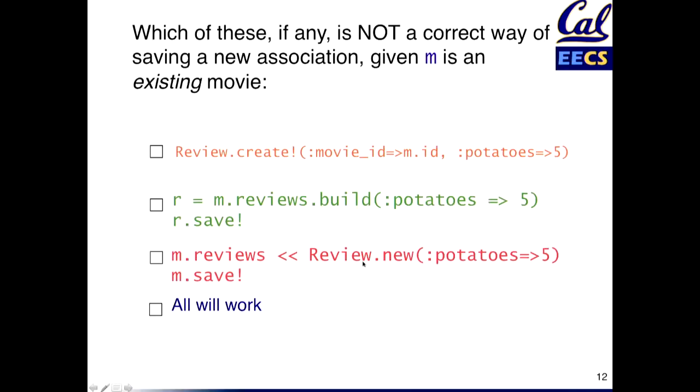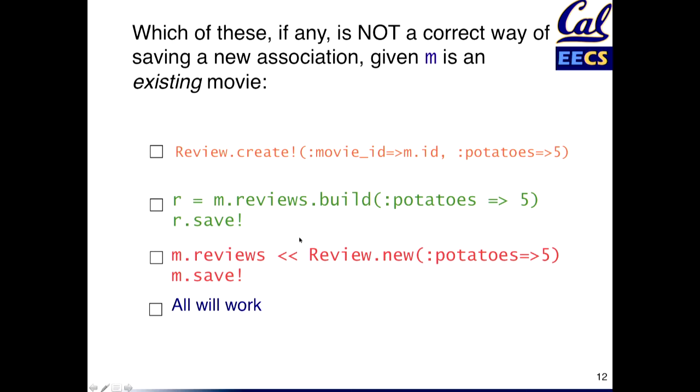So in those cases, the Active Record association module gives you a bunch of options so that you can override how the fields that manage the foreign keys are named. And things like build will still do the right thing. They'll still honor your weird, non-standard foreign key names. What about this one? So again, what's the idea here? What is m.reviews? Well, it is an object that knows what m's ID is. That's for darn sure.